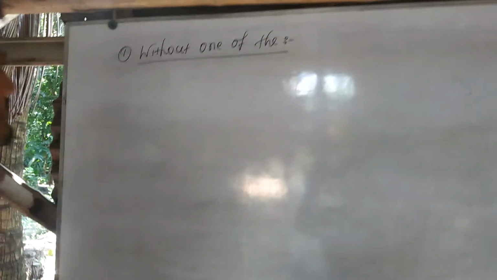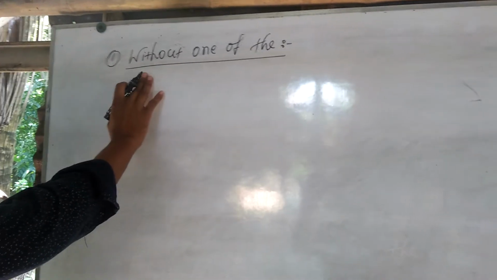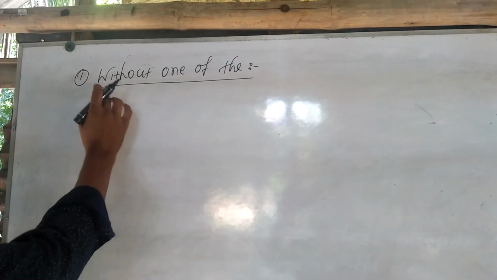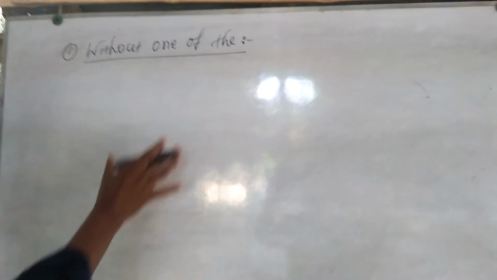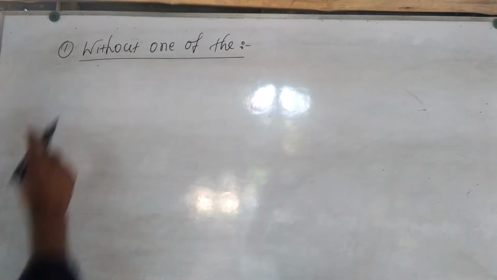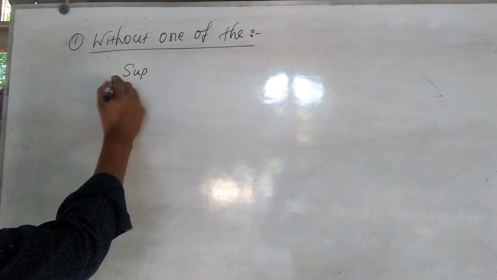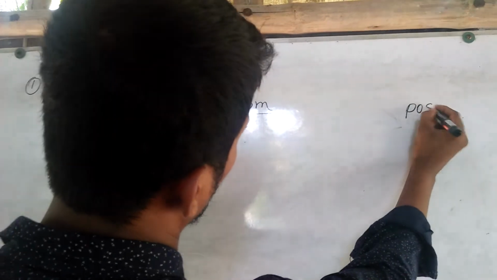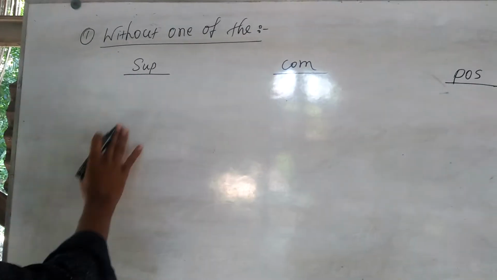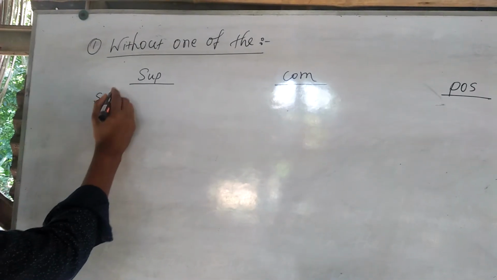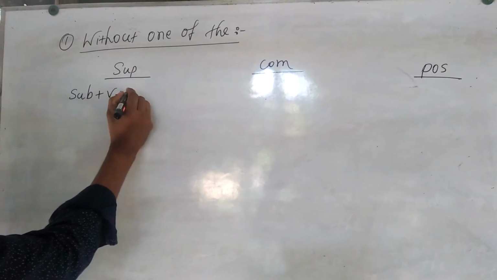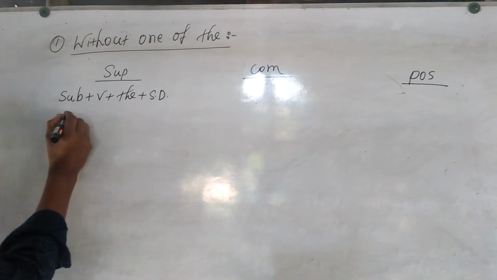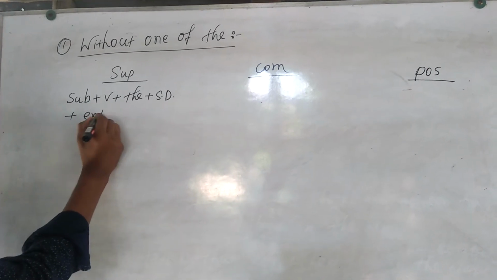Dear learners, I have written without one of the rule. Okay, to follow this rule, we have to follow three important parts: superlative, comparative, positive. In the superlative form, we have to write subject plus verb plus the plus superlative degree plus extension.